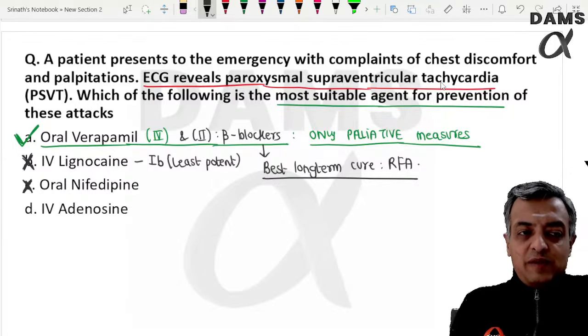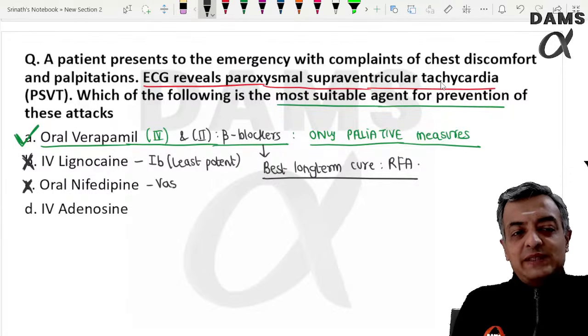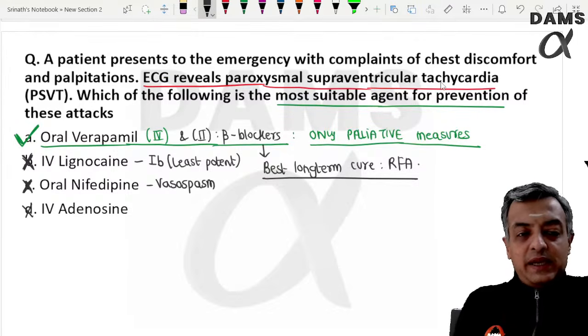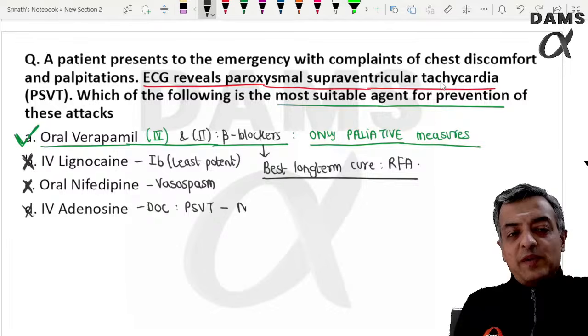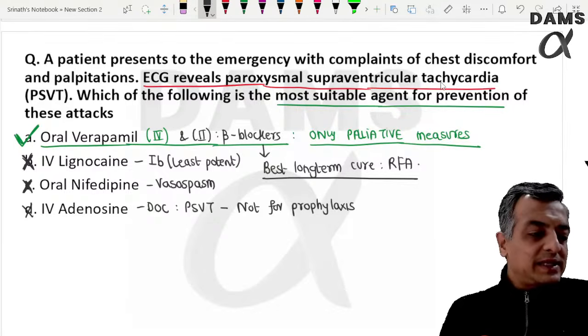We have discussed specifically that 1B is no longer given in PSVT. Nifedipine, of course, is not for this. It is used for vasospasm conditions. Adenosine is the drug of choice for acute PSVT, not for prophylaxis. For acute cases we can definitely give adenosine, but not for prophylaxis.